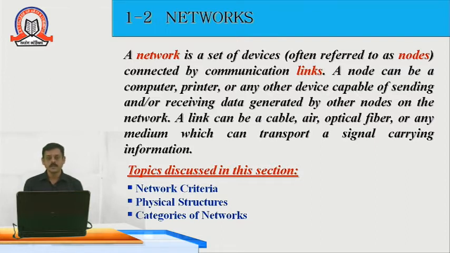And the links are the cable or wireless medium through which we are transmitting data. This can be a wire, air, optical fiber, or even a satellite channel.